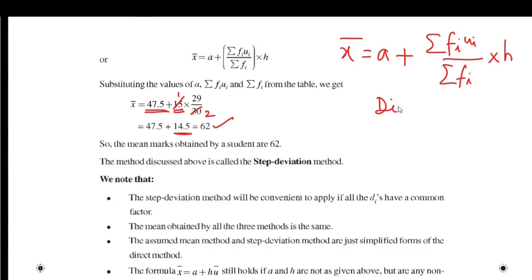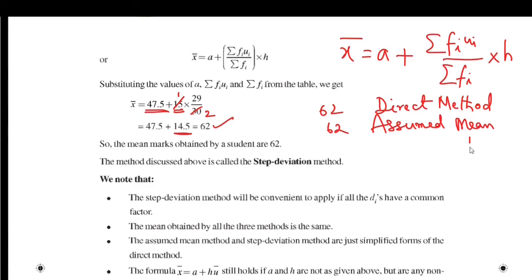In the direct method we obtained 62. In the assumed mean method we obtained the mean as 62, and in this method also we obtained the mean as 62.